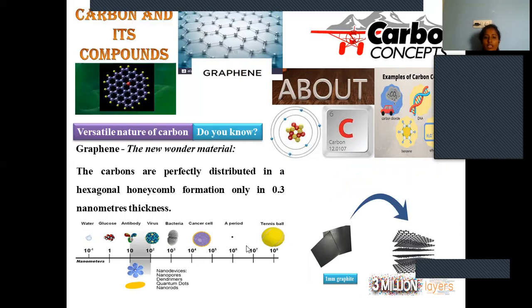So many kinds of nanoscale particles are available, and 1 mm of graphite is exactly similar to 3 million layers of these graphene. 1 million is nothing but 10 lakhs.